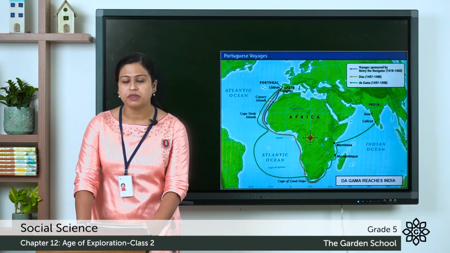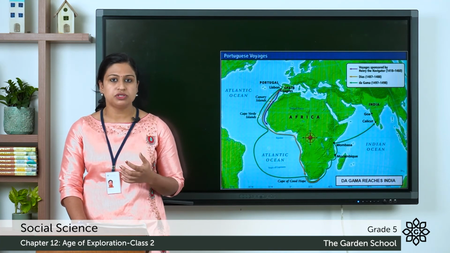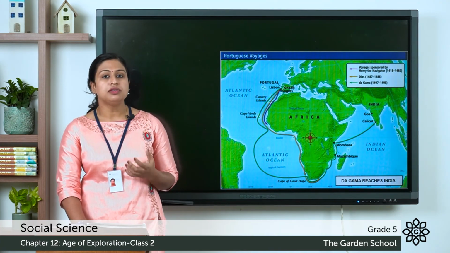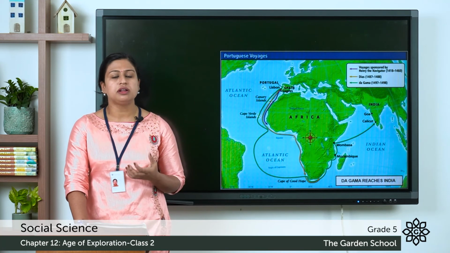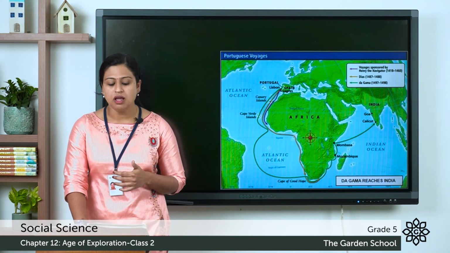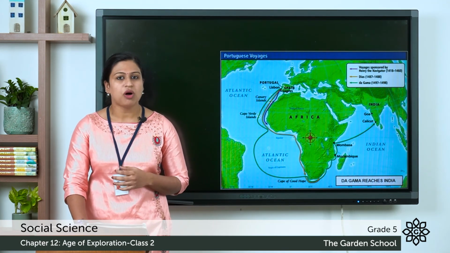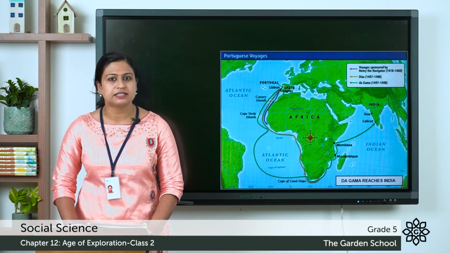In the state of Goa and the city of Cochin, you can see the cultural heritage or the cultural influence of the Portuguese, who landed as traders and conquered these lands. So this was about Vasco da Gama, the great explorer.